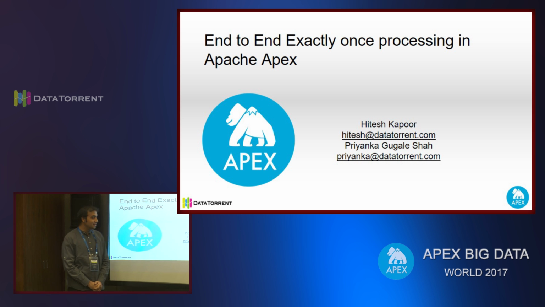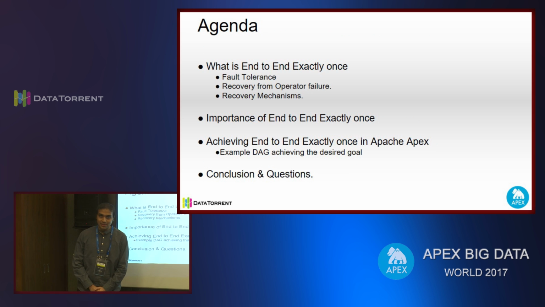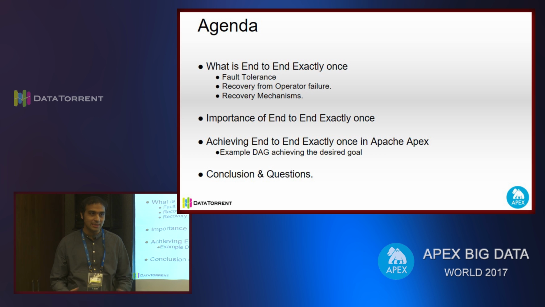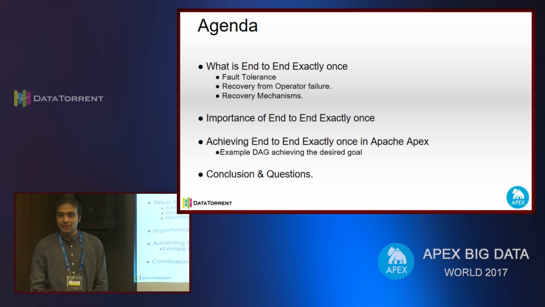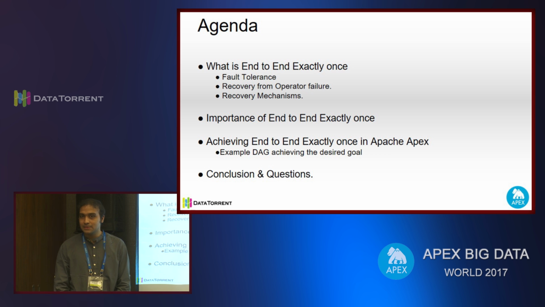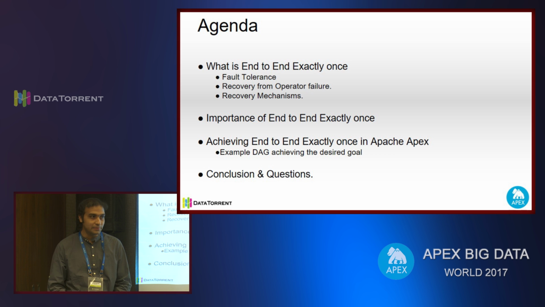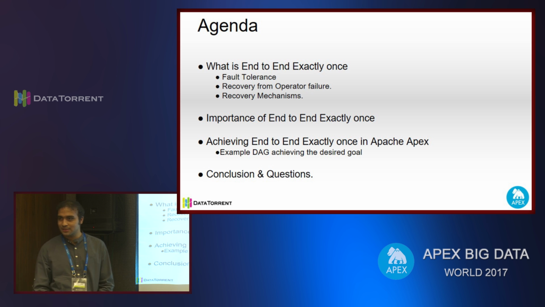So I will start. In this talk, we will discuss what end-to-end exactly once is, the importance of end-to-end exactly once, and what the challenges are in getting it. Finally, I will give an example of how to achieve the final results in Apache Apex, and then I'll conclude with some key takeaways. We can have questions at the end, or we can have some logical breaks as required.